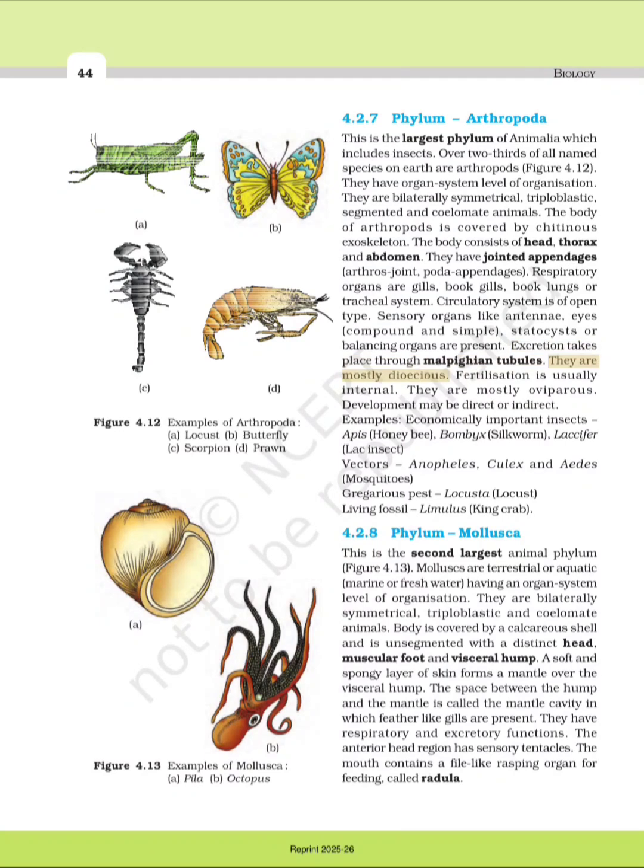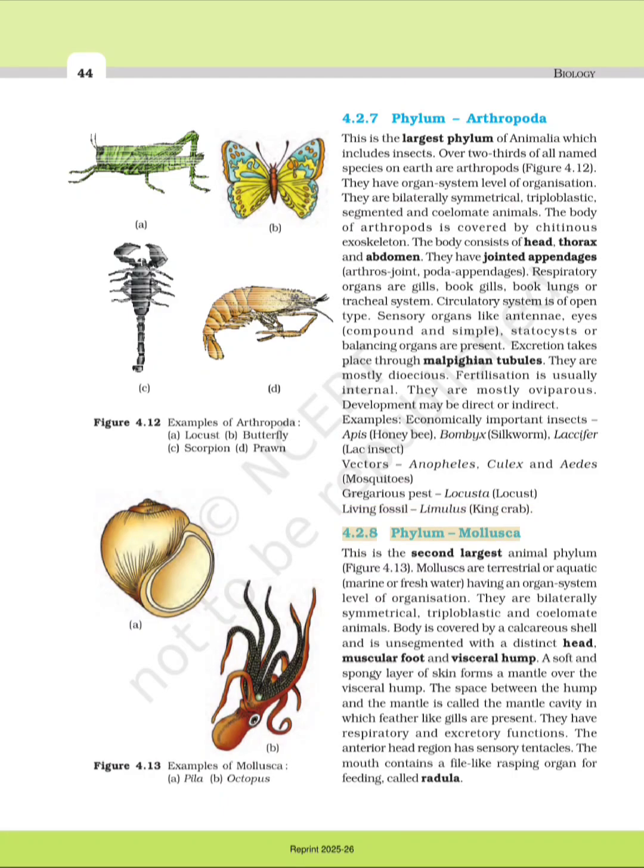They are mostly dioecious. Fertilization is usually internal. They are mostly oviparous. Development may be direct or indirect. Examples: economically important insects: Apis, honeybee; Bombyx, silkworm; Laccifer, lac insect; vectors: Anopheles, Culex and Aedes mosquitoes; gregarious pest: locust. Living fossil: Limulus, king crab.